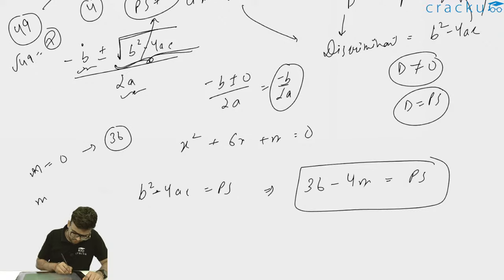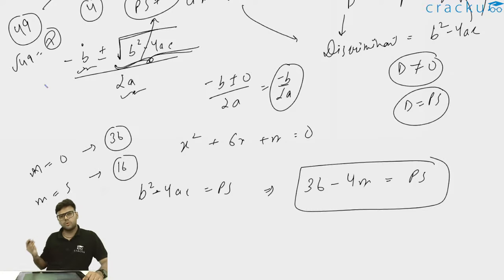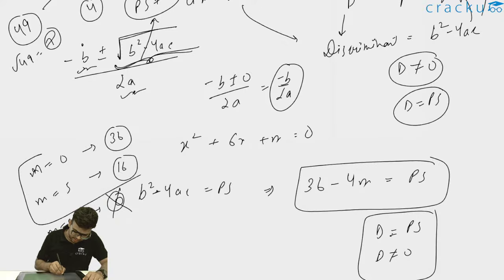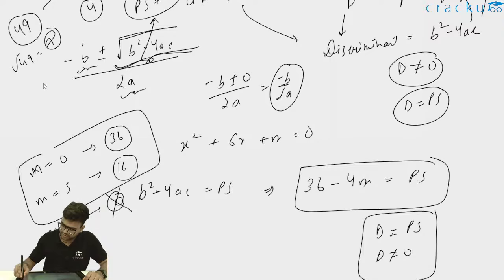When m is equal to 5, this will also be a perfect square because it is 16. 36 minus 4 into 5 is 20, so 36 minus 20 is 16. Now when m is equal to 9, this will be 0 and we don't want 0. We clearly said that discriminant should be a perfect square and discriminant should not be equal to 0. Thus the only two cases are either m is equal to 0 or m is equal to 5.